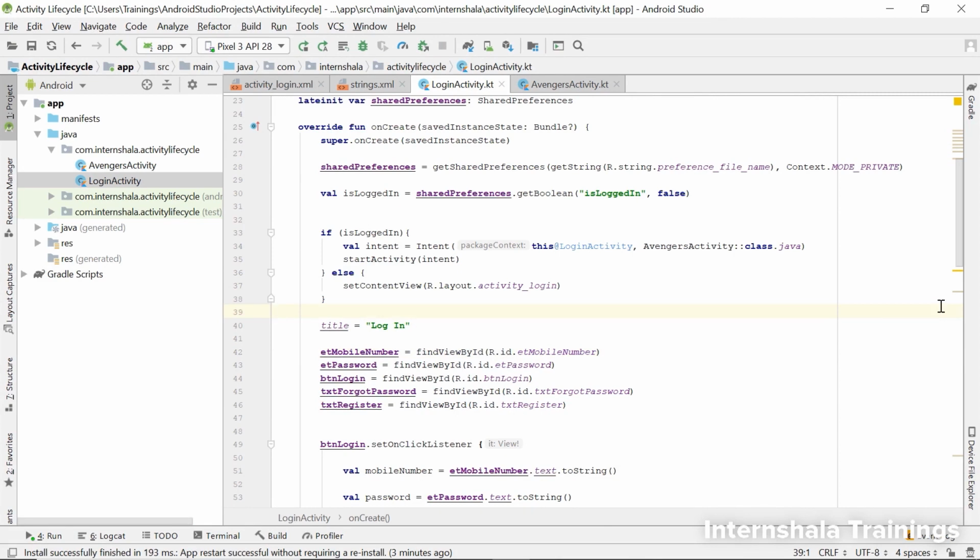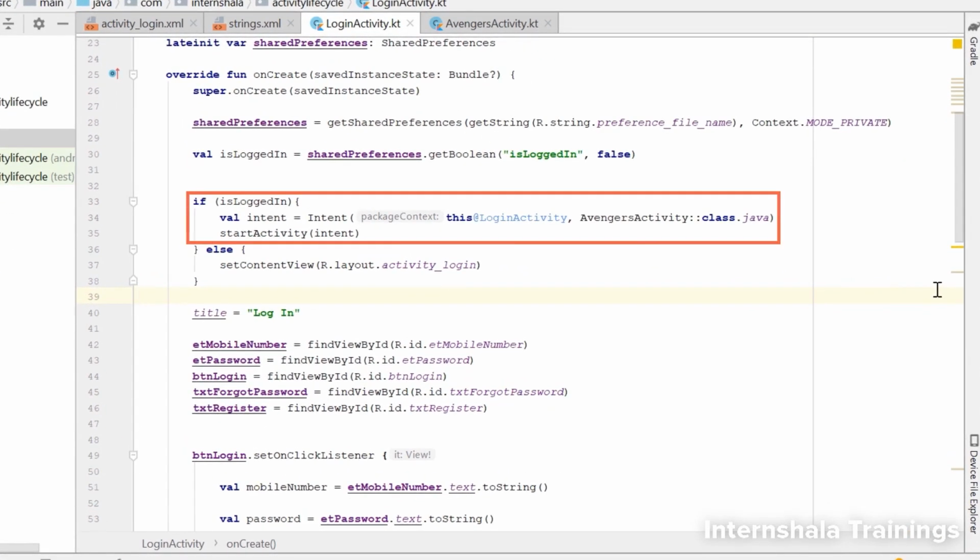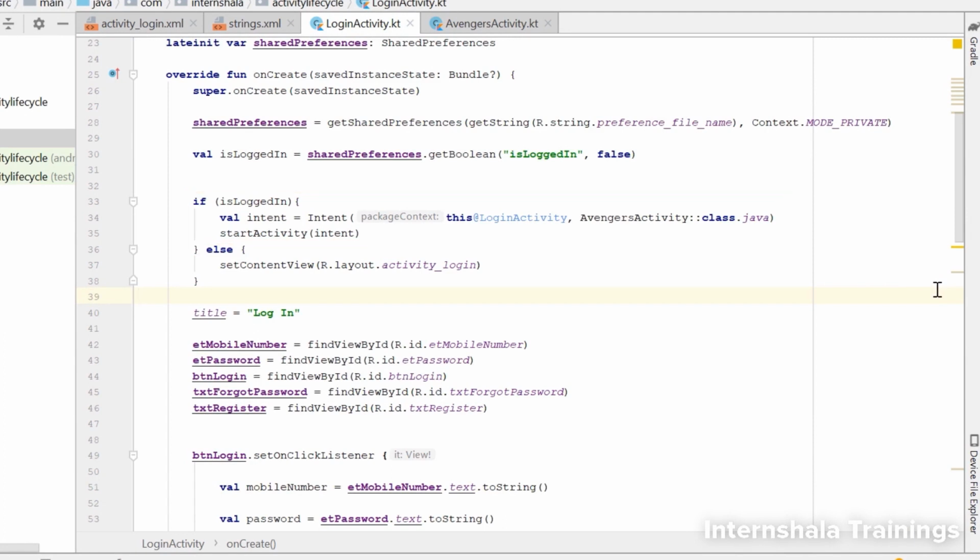But while the app is pushed forward to the Avengers activity, the activity is not getting recreated because the onCreate is not getting called. See here, we tell the app that when this becomes true, take us to the next screen. But we forget that we need to call the onCreate method every time we open the app, because it is inside the onCreate method that the appropriate setContent view is called. So, the page tries to find the views that it needs to display to the user, but it cannot find them. And thus we get null at this stage.